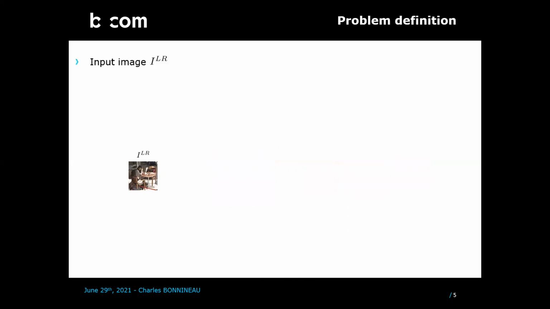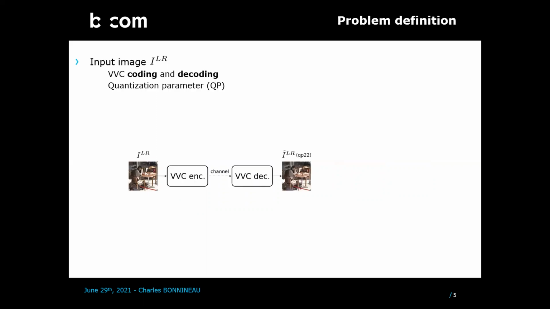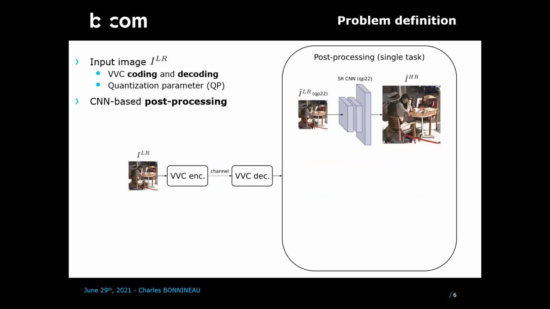Let's have a look at this quick example. Here, given an input image ILR, we want to encode it with VVC using a given quantization parameter and decode it to obtain the reconstructed degraded image. As discussed just before, we may want to apply some post-processing using dedicated CNN models to restore the decoded image.